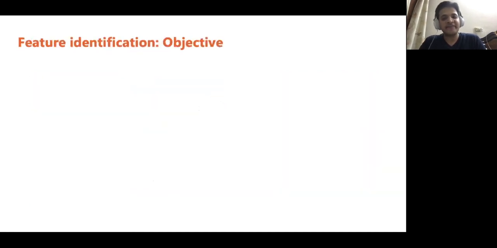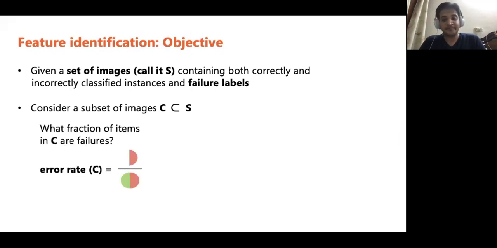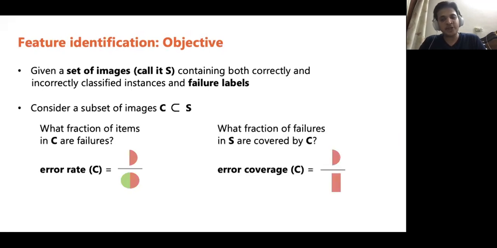In order to identify the most important set of features, let us first introduce some definitions. Given a set of images S containing both correctly and incorrectly classified instances and their failure labels, consider a subset of images C. We define the error rate of C as the fraction of images in C that are failures. Similarly, we define the error coverage of C as the fraction of failures in the complete set S that are covered by C. The base error rate is the error rate of the complete set S.